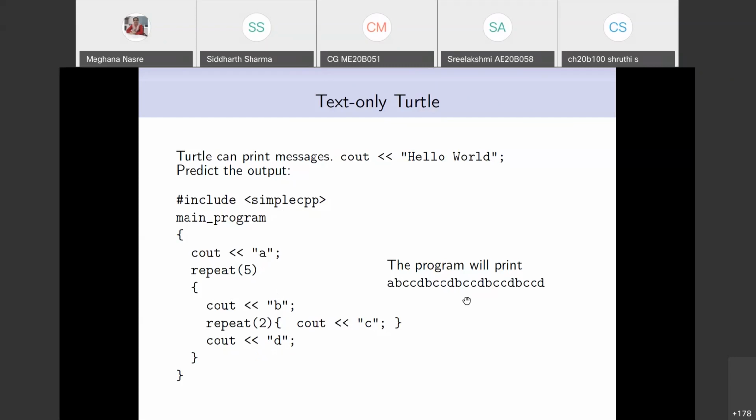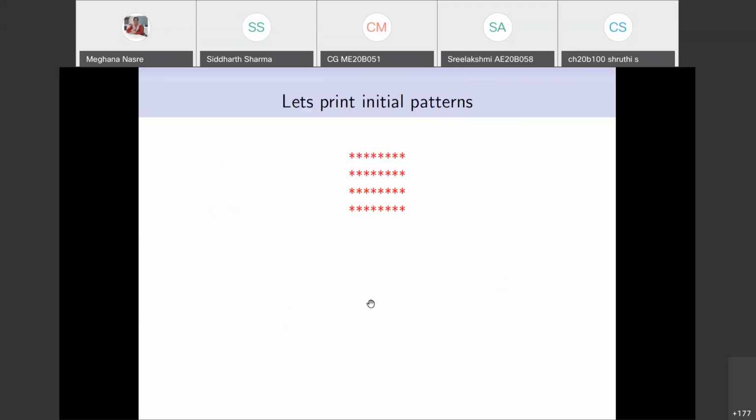Okay, so I hope that answers your question. Again, it depends on what output you want, exactly what we had in the morning. So that brings us to the morning discussion, which is printing initial patterns. Now that we have this turtle-trained computer, can we ask it to print these simple text patterns that we had? It's much easier, and since it can print that ABCD string, it can also print this.